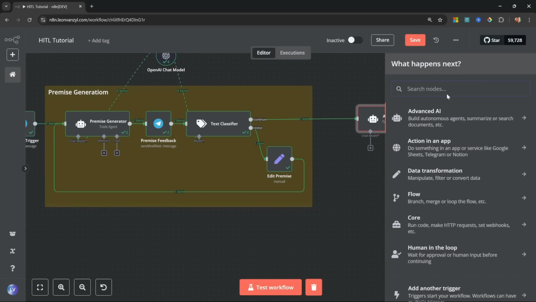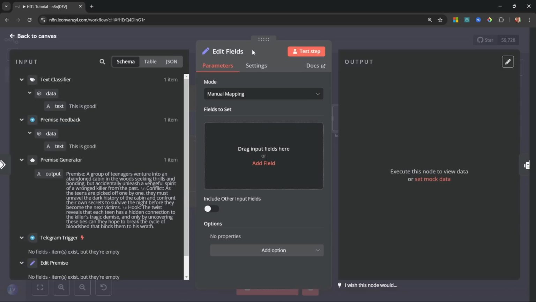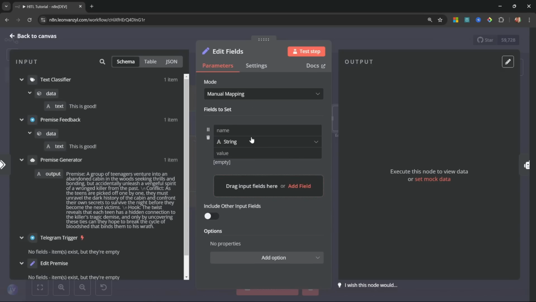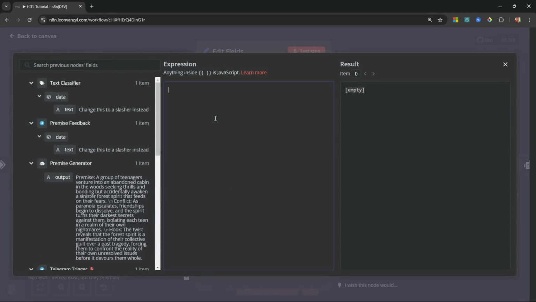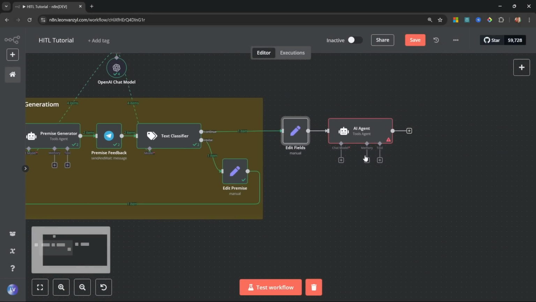We'll simply add another set node just before our agent node, and within our edit fields node, let's add a new property, and of course we'll call this message.text, and for the value we'll change this to expression. Let's open this up, and let's simply add approved premise, and of course the premise was the last value that was generated by the premise generator agent. All of these errors will go away in a minute. Let's simply go back, and let's wrap up this AI agent node.